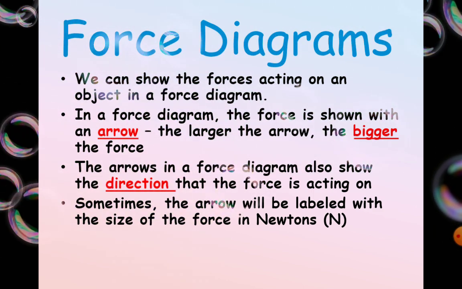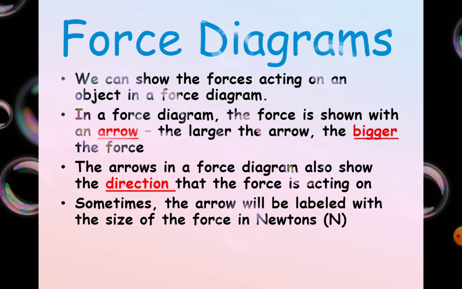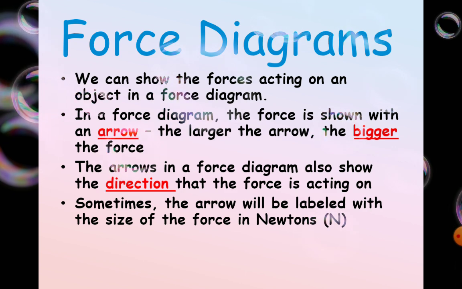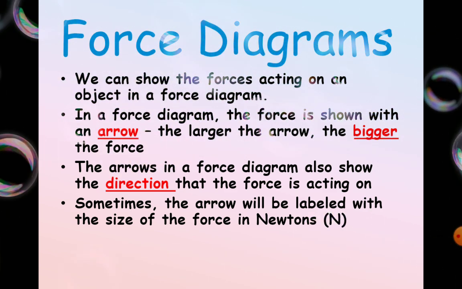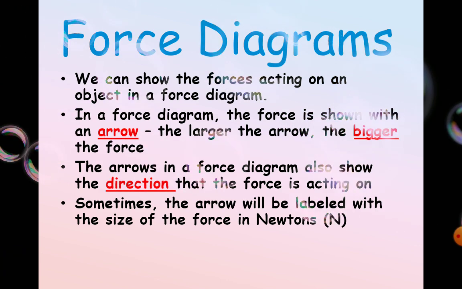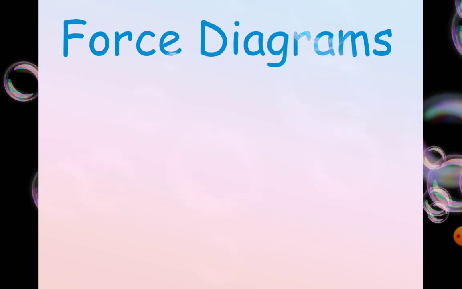The arrows in the force diagram also show the direction that the force is acting in, from which side the force is acting. Sometimes the arrow will be labeled with the size of the force in newtons. The unit we measure force in is the newton, with a capital N.